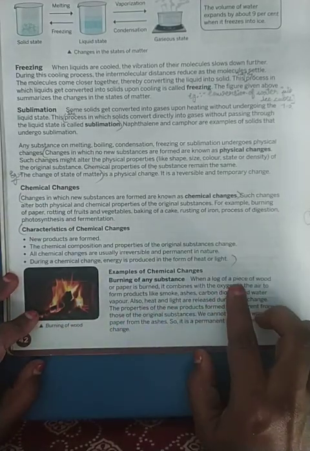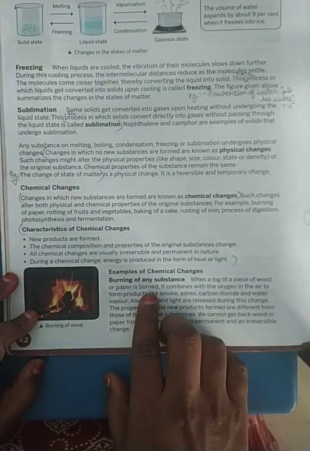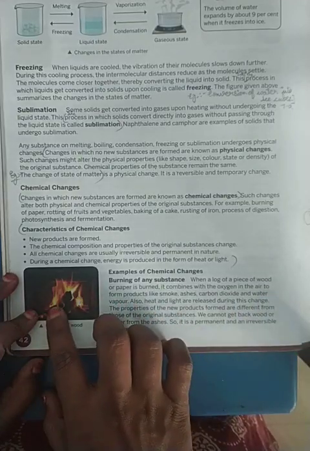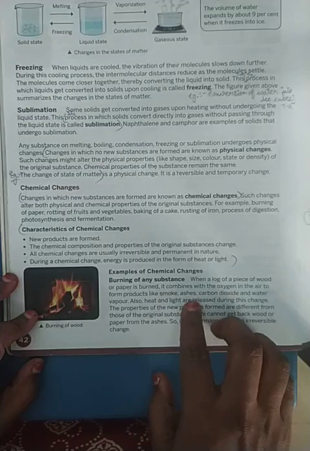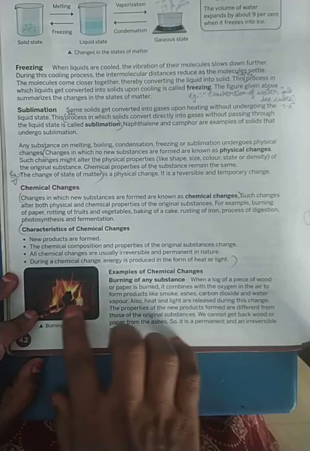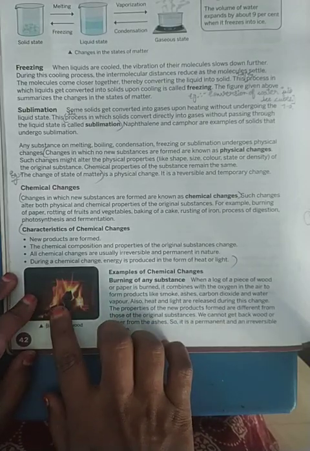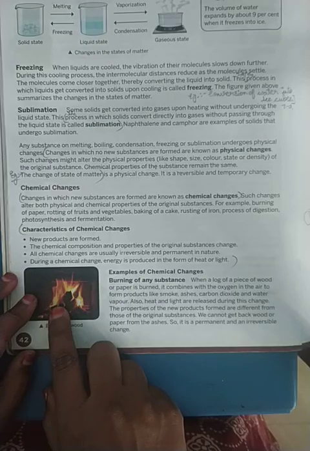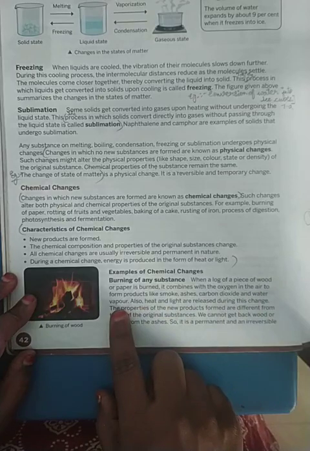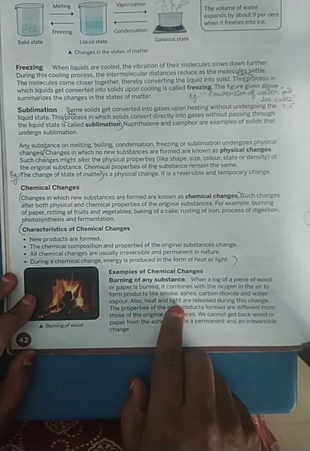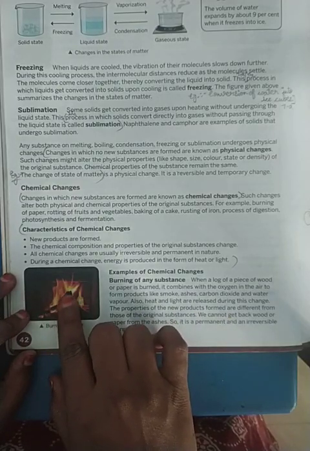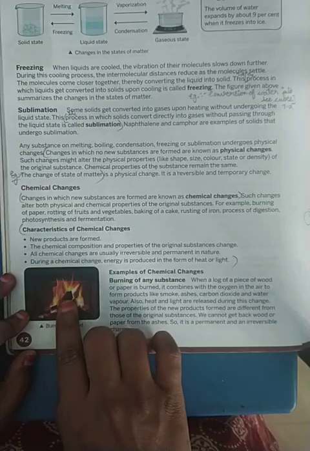Okay, when the log of wood or paper is burnt, that is, the oxygen in the air will convert the product into smoke, ashes, carbon dioxide and water vapor. Okay, so the air will mix with fire. That is, when you are burning, it will burn with the piece of wood and it will be converting into smoke, ashes, carbon dioxide and water vapor. And then the heat and light are also released, is it not? Heat in the form, when we are feeling cold, if you keep your hands near this, you will be feeling the heat, is it not?